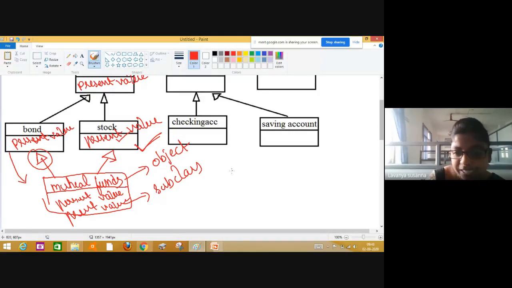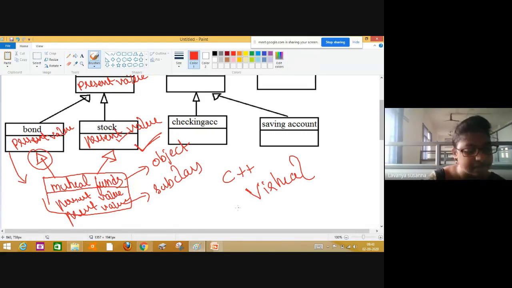Okay, in C++, in order to solve this problem, there is a keyword called virtual. You need to declare the class as a virtual base class while you are inheriting. Okay, these are the issues in multiple inheritance. I hope you understood.